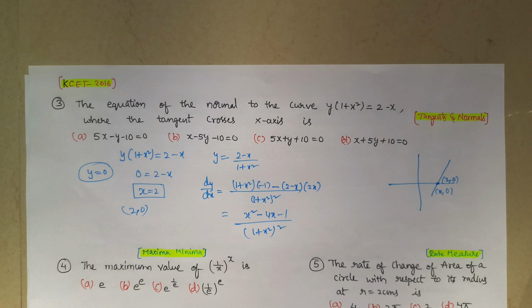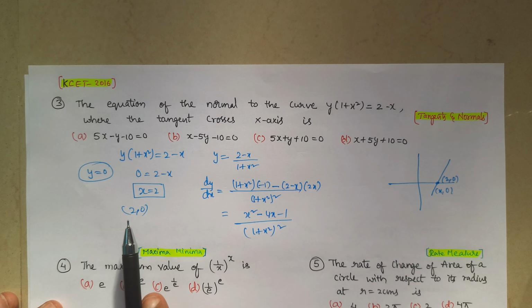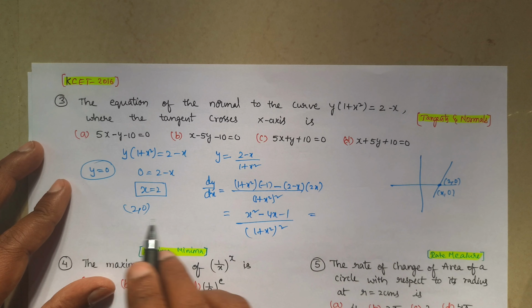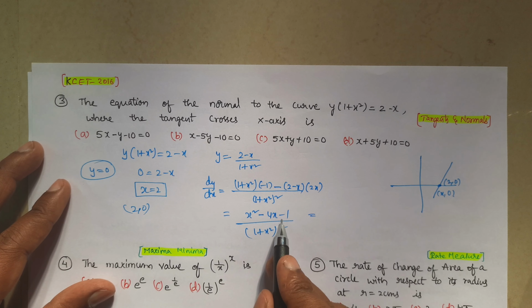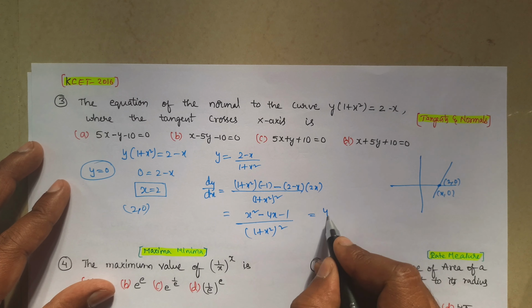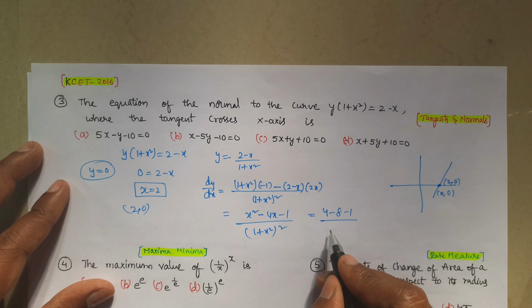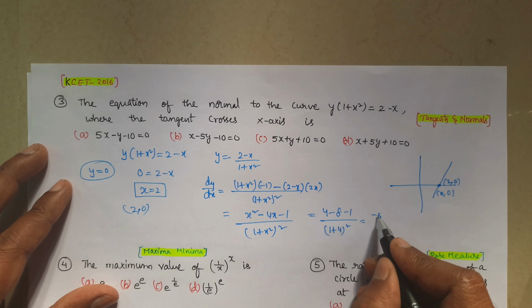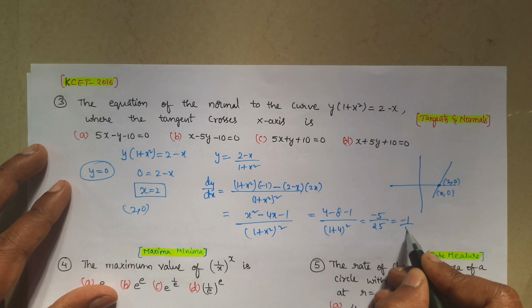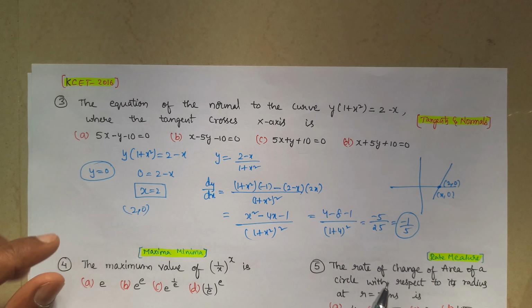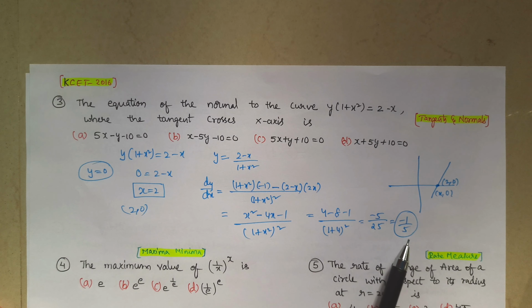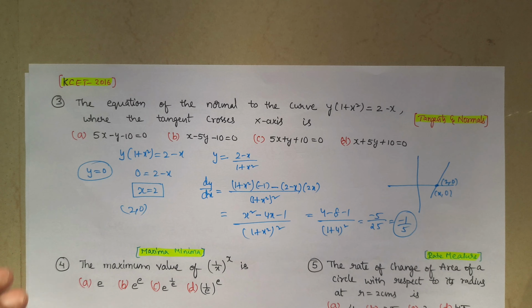As it passes through 2 comma 0, if we substitute the value 2 here, we will get 2 square 4 minus 8 minus 1, by 1 plus 4 whole square, which is nothing but 4 minus 5 by 25, which is minus 1 by 5. So we got dy by dx equal to minus 1 by 5, that means the slope m is equal to minus 1 by 5, and the point we know is 2 comma 0.